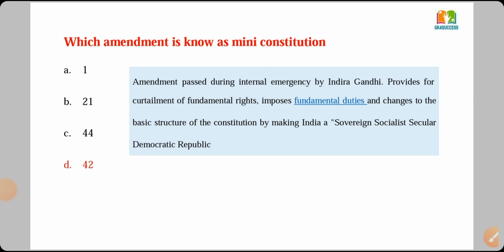As per this amendment, most of the changes were made. Fundamental duties were included in the 42nd Amendment 1976, and the basic structure of the constitution was changed. Some words were added like socialist, secular, and integrity in the 42nd Amendment. That's why it is known as the mini constitution.